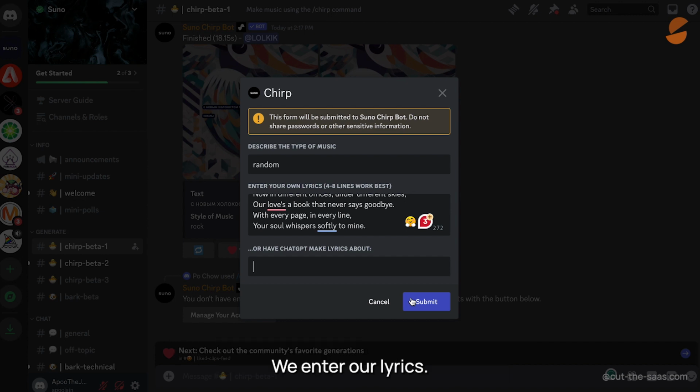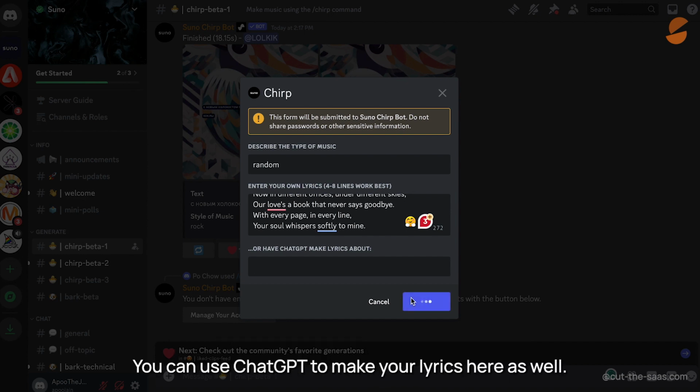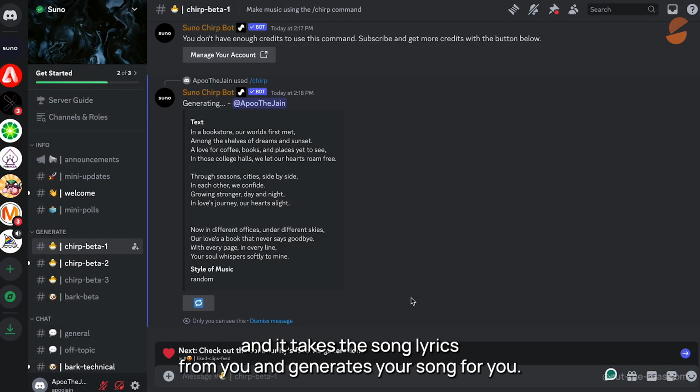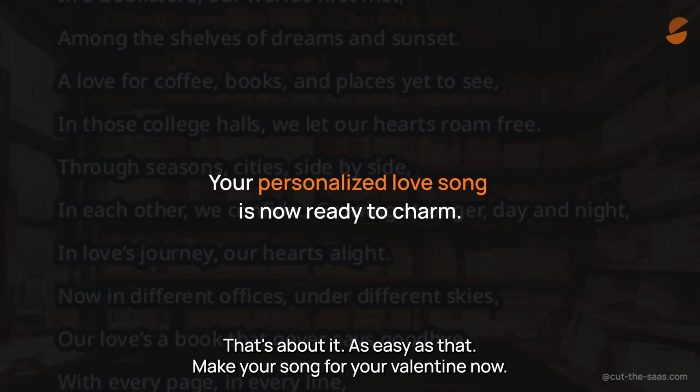We enter our lyrics. You can use ChatGPT to make your lyrics here as well, then click OK, and it takes the song lyrics from you and generates your song for you. That's about it. As easy as that. Make your song for your Valentine now.